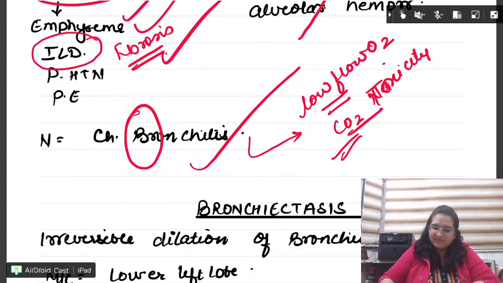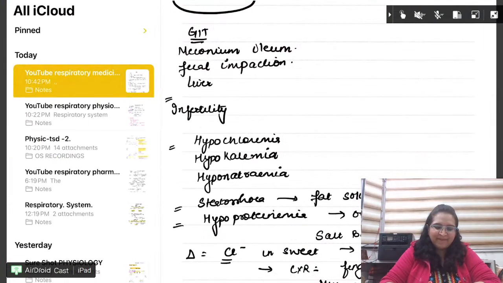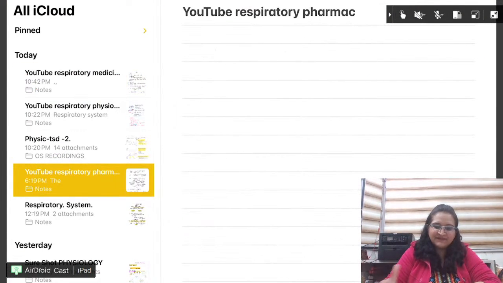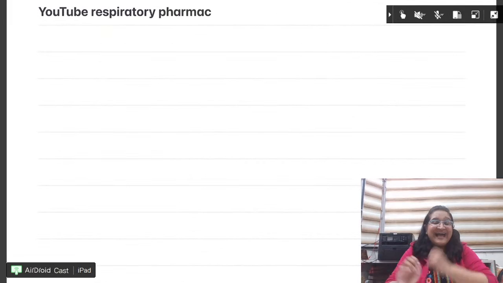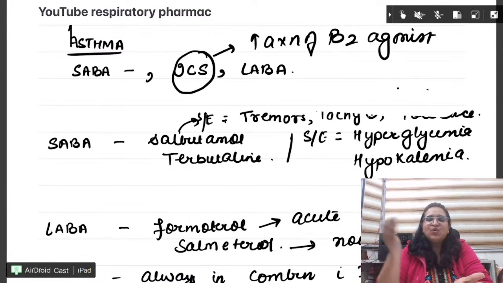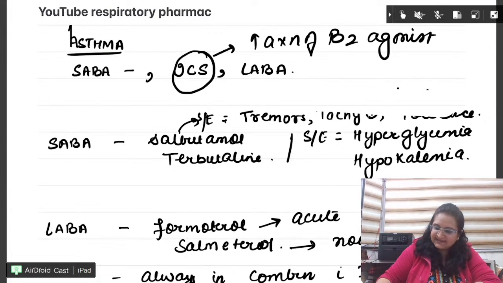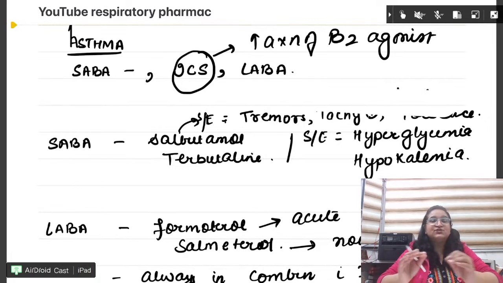Okay. Now, last 15 minutes. Let us do the pharmacology of asthma and COPD. Important है. Question आता ही है. ठीक है? So what is the pharmacology? Let us quickly revise all the drugs.